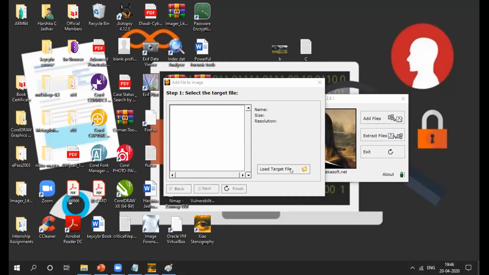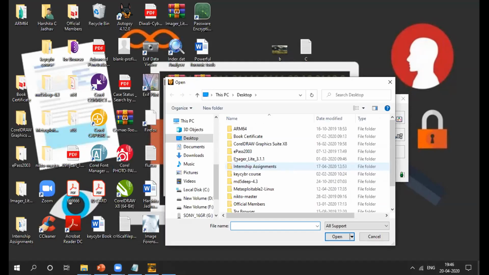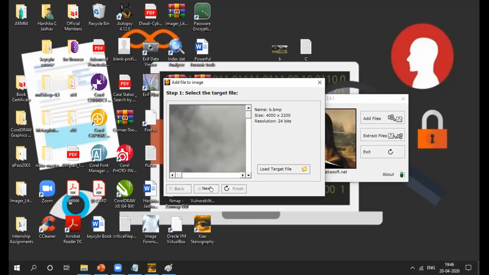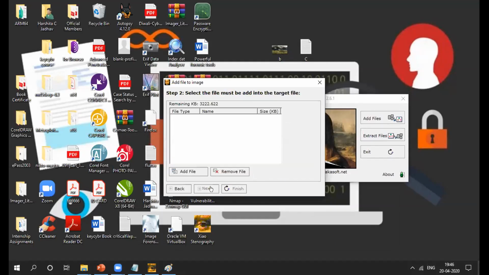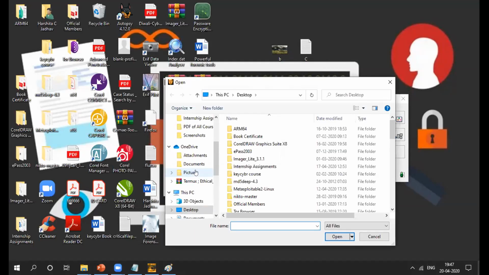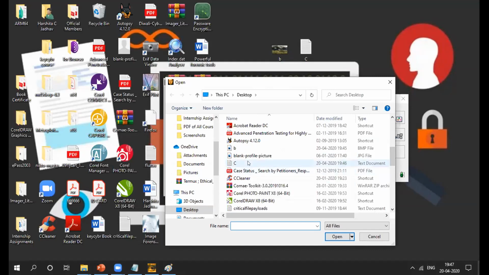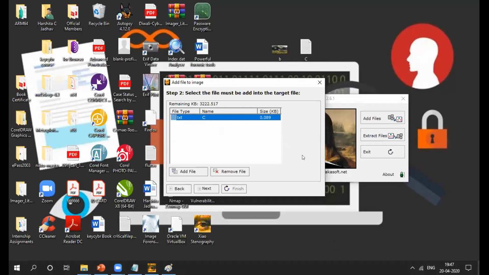Here you have to put B, that is your BMP image, right? So you have to load the file, that is your image file, then open. Okay, you have to go to next. Then here you have to add your sensitive information text file, that is our C. So I'll go here, then C, right?